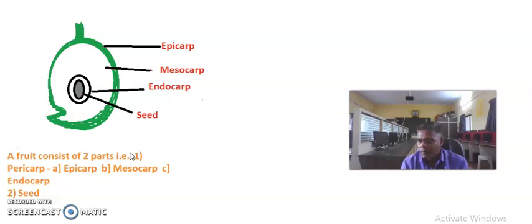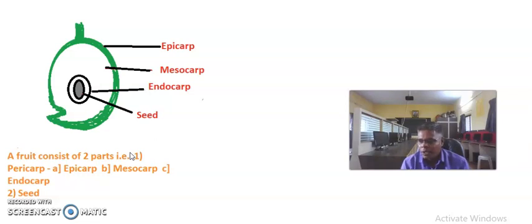In fleshy fruit, the pericarp is thick and fleshy and may or may not be differentiated into all three regions, that is epicarp, mesocarp and endocarp. For example, mango, drupe, grapes, berry, pepo in cucumber, and pome in apple are fleshy fruits.